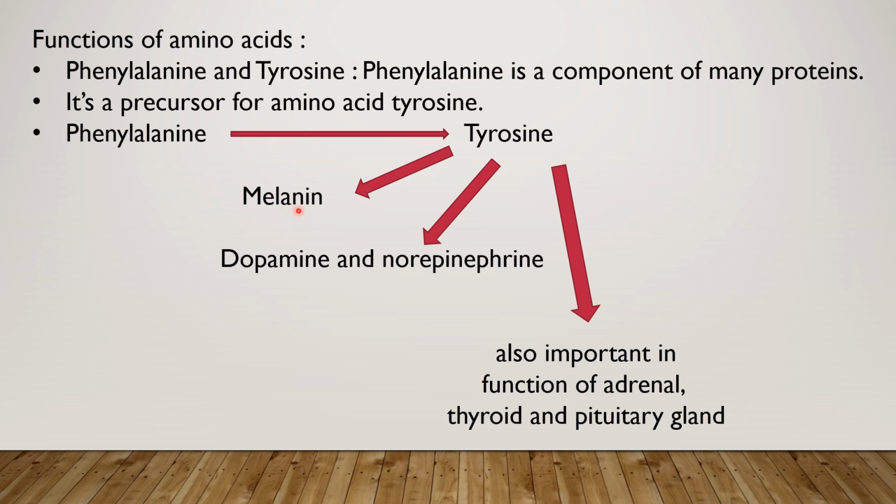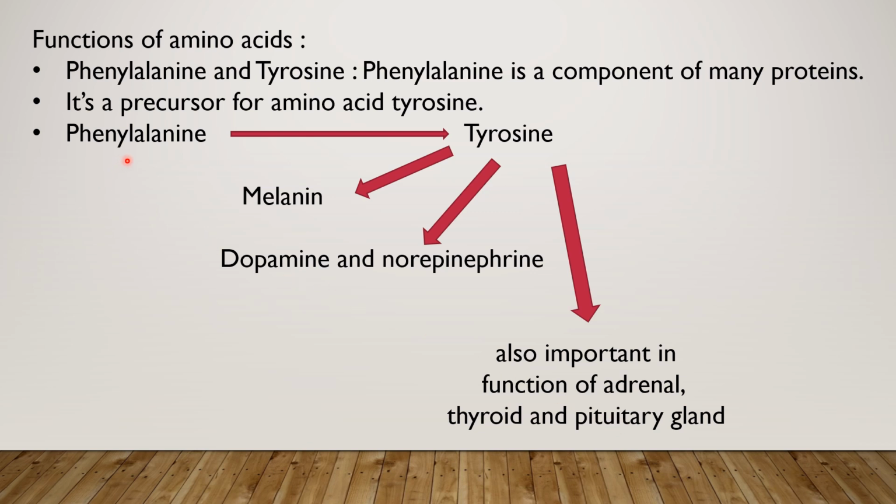Melanin is the pigment which confers the color of the person, color of skin and color of hair. Then tyrosine gets converted into dopamine and norepinephrine. These are neurotransmitters and this is also important in the functioning of glands like adrenal gland, thyroid gland, pituitary gland.